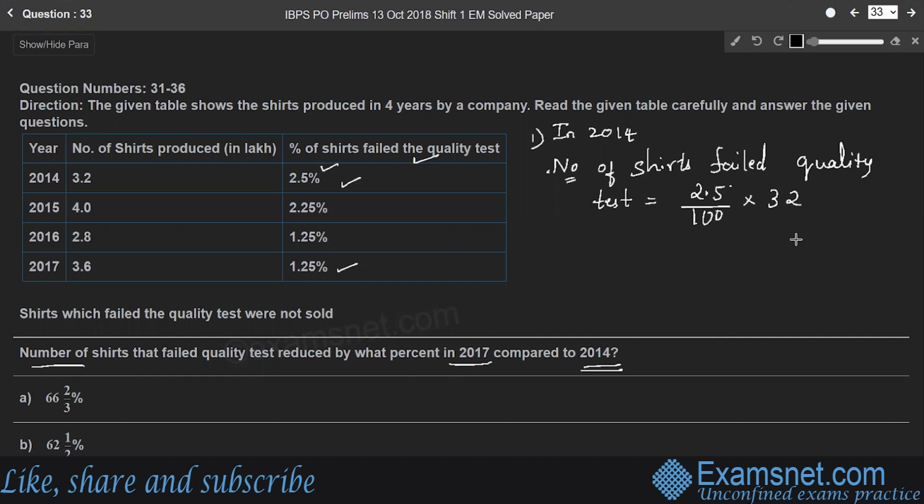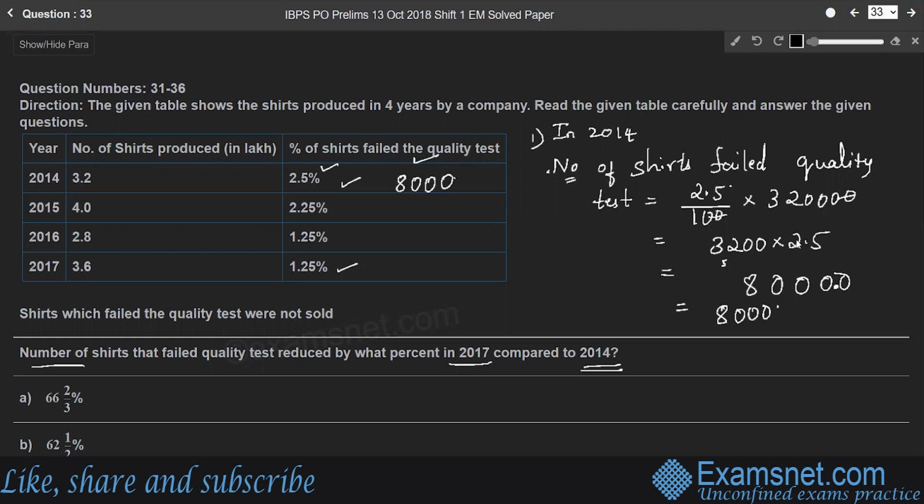Therefore, for 3,20,000 or 3.2 lakh, how many shares failed? Two zeros will get cancelled, so it becomes 3,200 into 2.5, that is 8,000. So 8,000 shares failed the quality test, right?